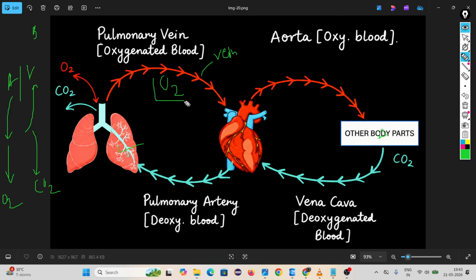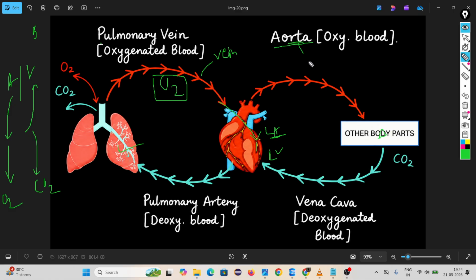But due to exception it carries oxygenated blood. Then it is coming to our left atrium. Blood is coming from lungs to our heart, particularly to the left atrium. Then from the left atrium, through the tricuspid valve, it comes to the left ventricle. From the left ventricle, through the aorta.